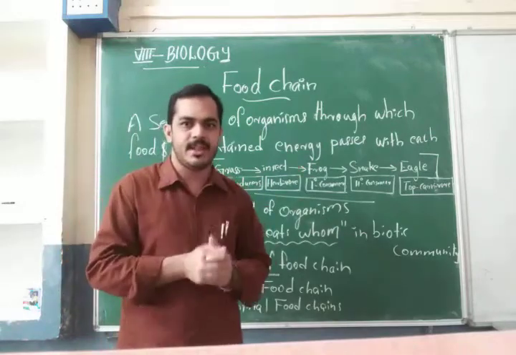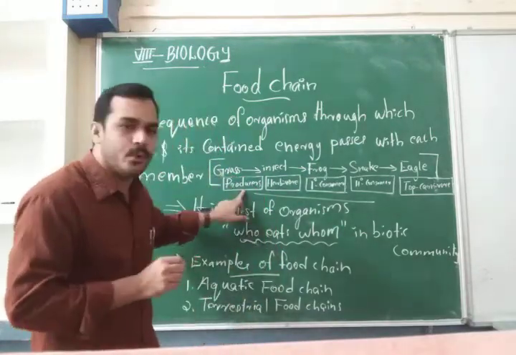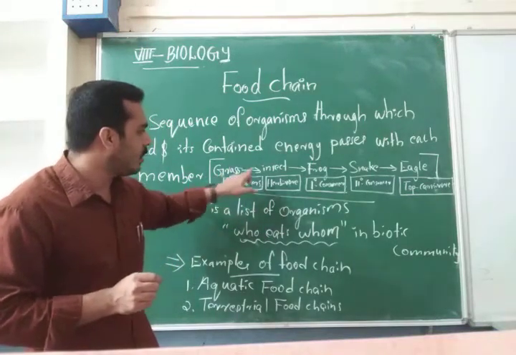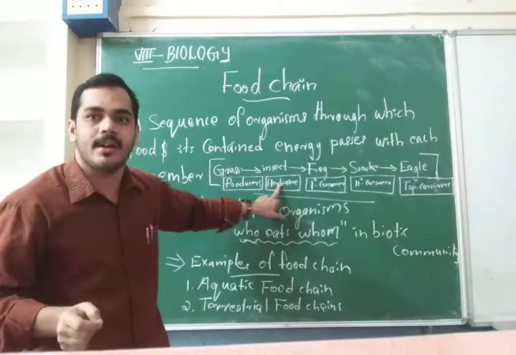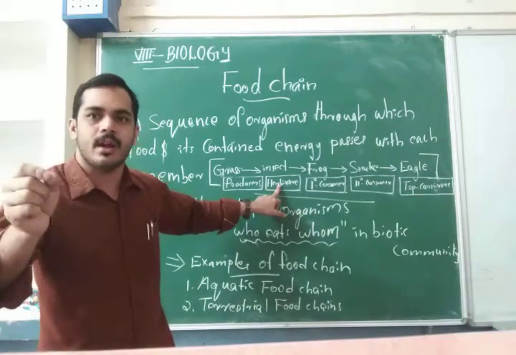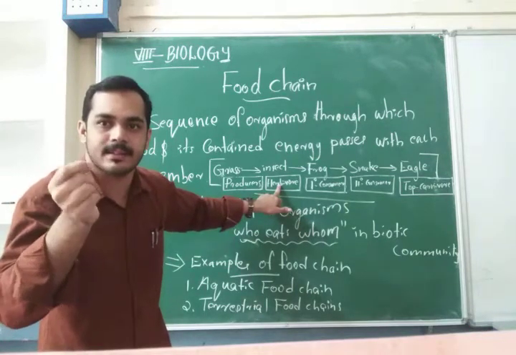In biology we use some different words for this arrangement. The producers are those producing the food. Herbivores are grass-depending or grass-eating organisms, herb meaning small plants, so herbivores are plant-eating.